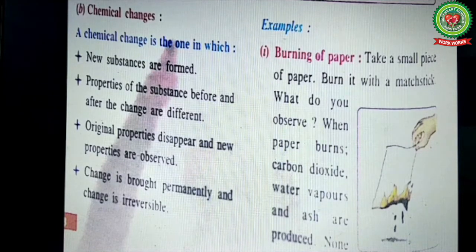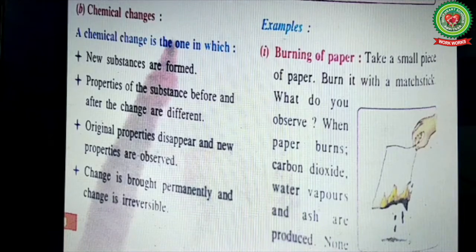We have seen that the cotton ball was white in color and it turned black after burning. Original properties disappear and new properties are observed. We have discussed this earlier. Next is change is brought permanently and change is irreversible. A chemical change is irreversible.